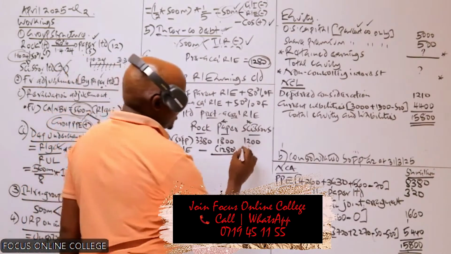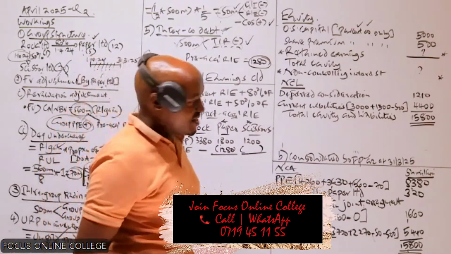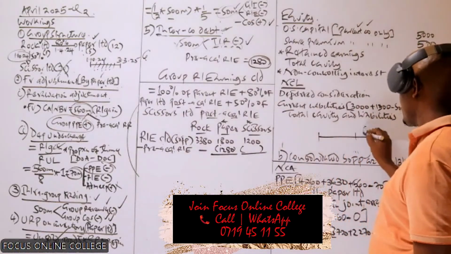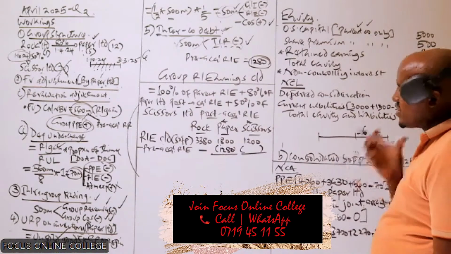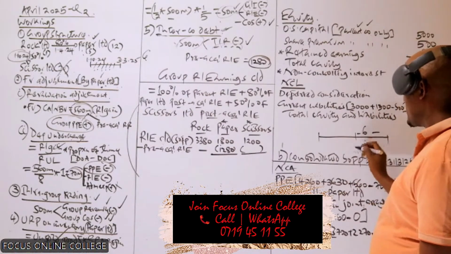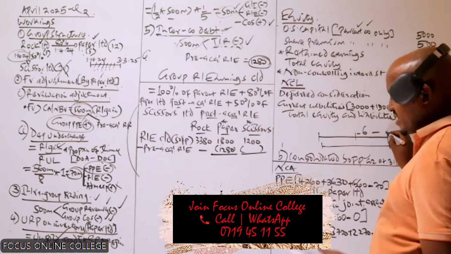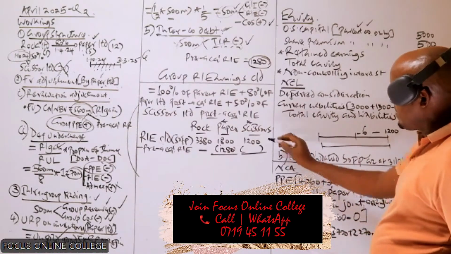And then what about the scissors? When was it acquired? I hope you can remember. Scissors was acquired 6 months to the end of the year. Basically, for scissors we first need its retained earnings at the end, which is 12, the value we have here.